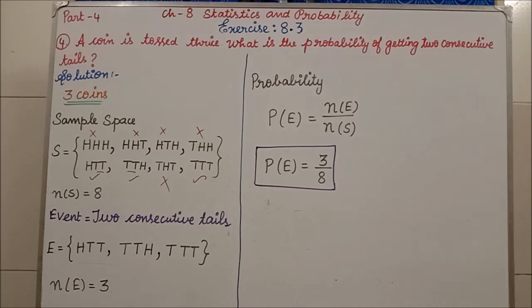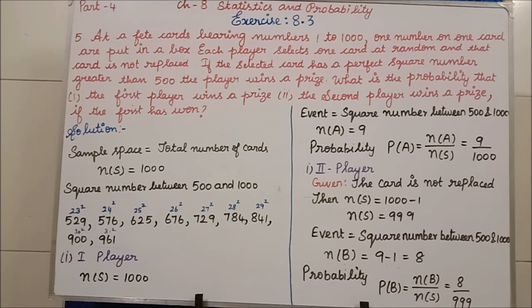Yes. Students, this is your fifth question. See how big the question is. First I will explain the question, then we will read it. In this question, in one function, they were playing a game. What game are they playing?